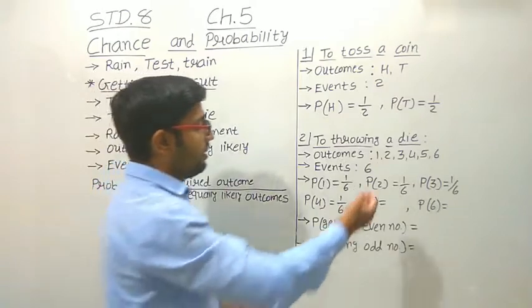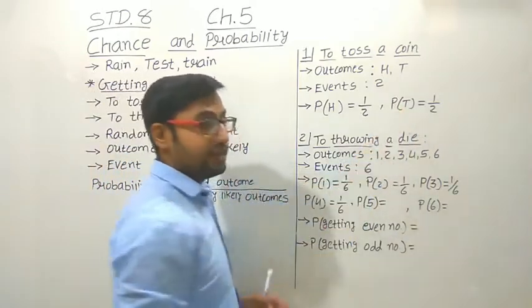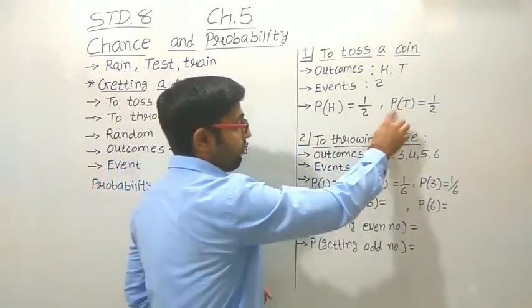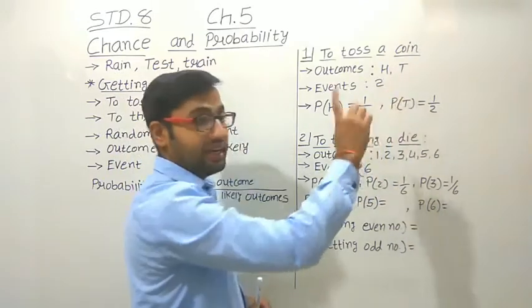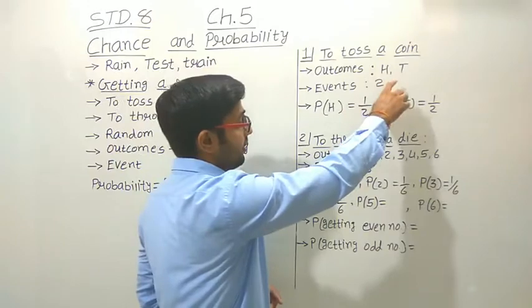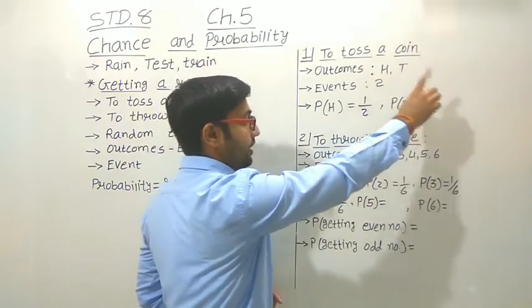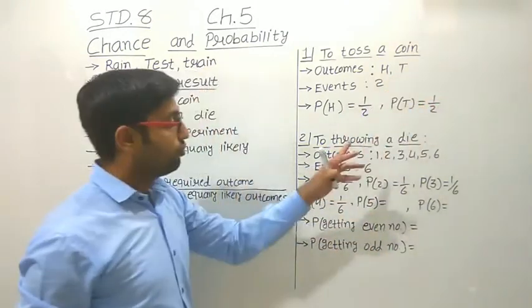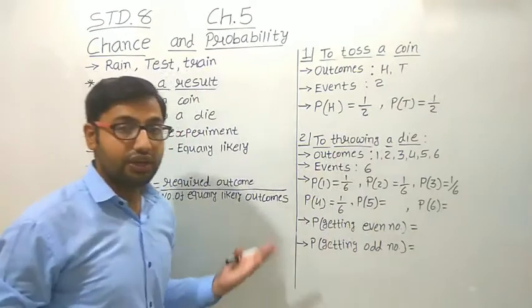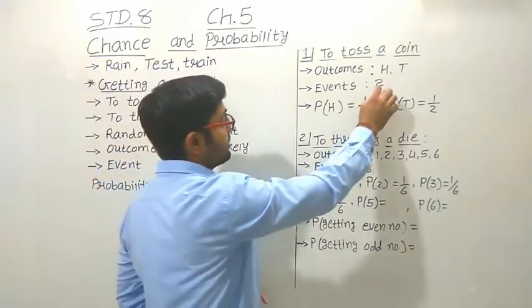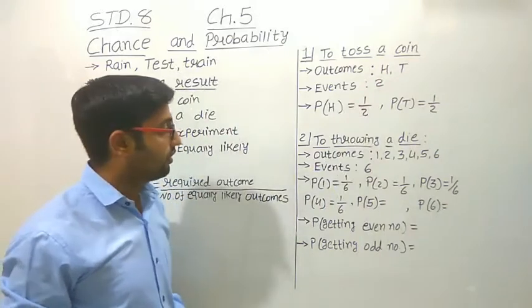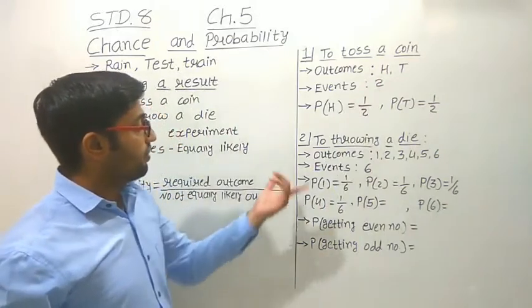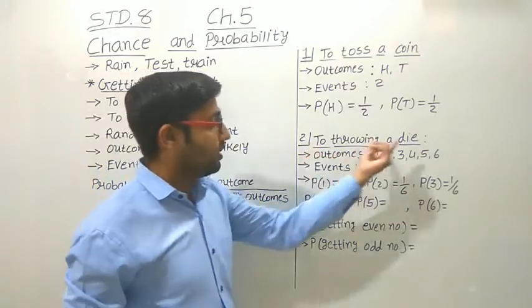In the same way, the second event is getting the tail. So the probability of getting tail is also equal to how many times the tail occurs here? One time. So 1 upon 2, where 2 is the number of equally likely outcomes. Understand? Okay. Now let us understand one more example, throwing a die.